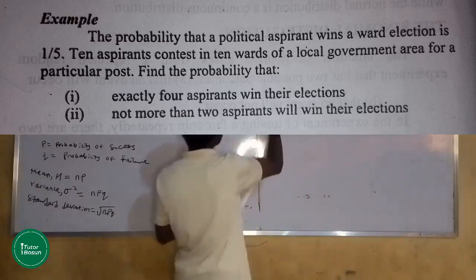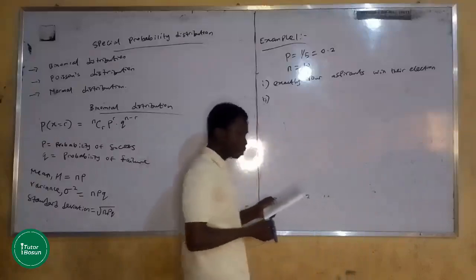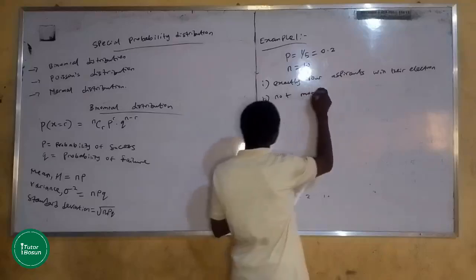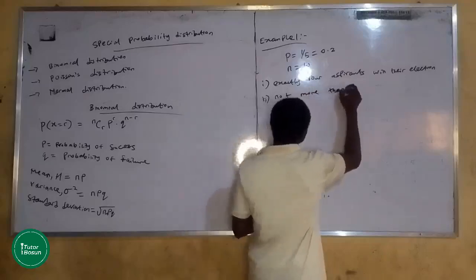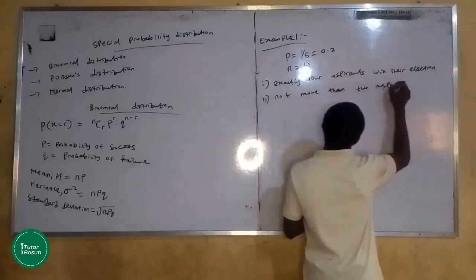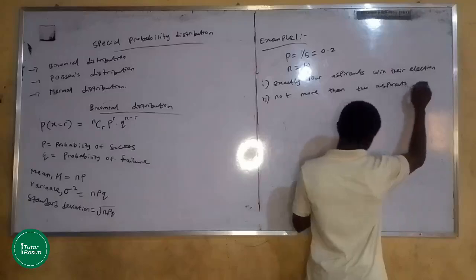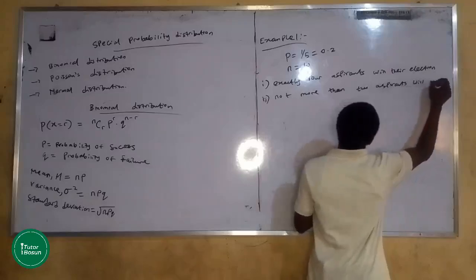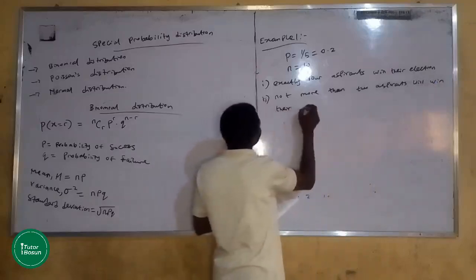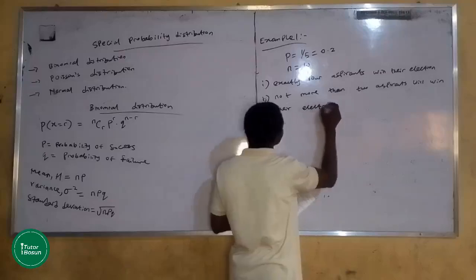And the second one says find the probability that not more than 2 aspirants will win their election.